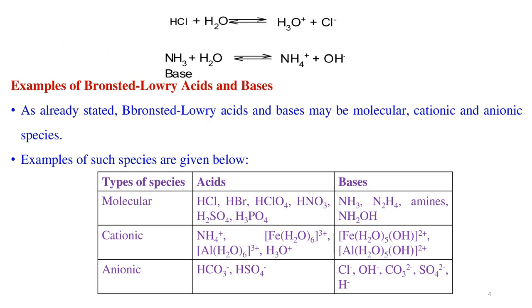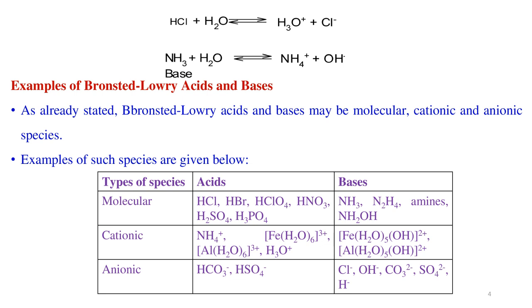Example, HCl reacts with water to give H3O+ hydronium ion and Cl- ion. Ammonia, which is a base, reacts with water to give NH4+ ammonium ion and OH-.